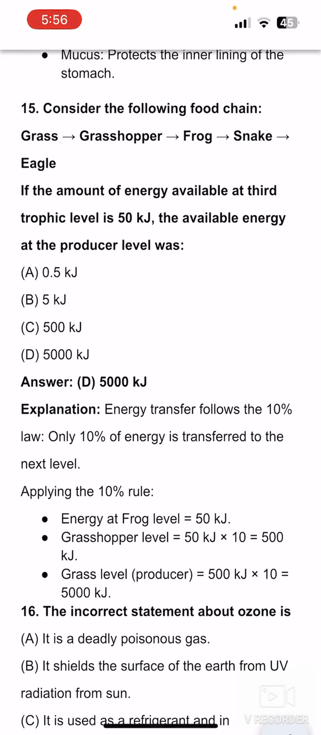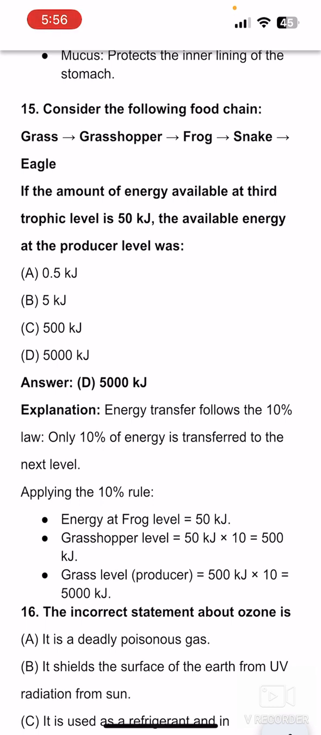So here the frog will be the third trophic level. So 50 kilojoule energy will be there. So 50 into 10, that is 5 kilojoule for grasshopper and for grass 5000. Meaning 10% you start from 5000, 5000 then 500 then 50.